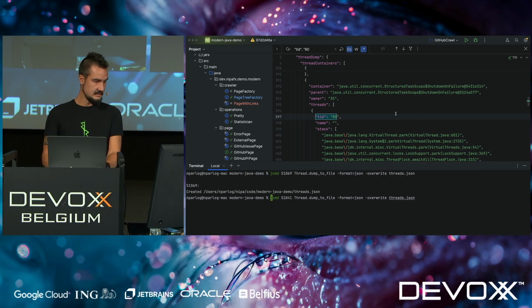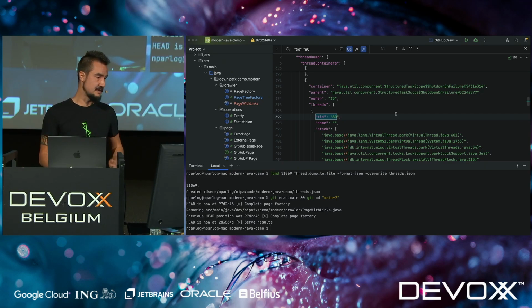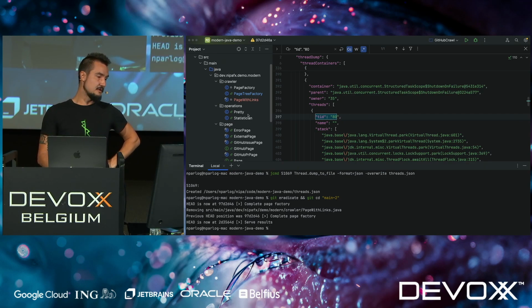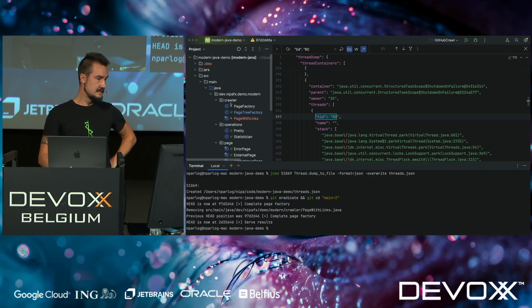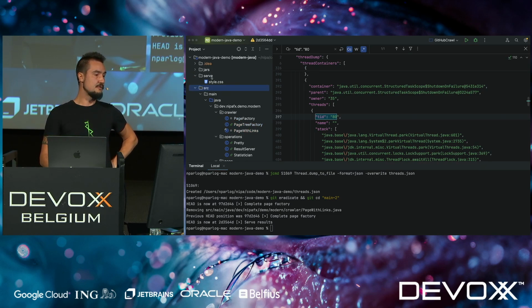What comes next is usually the part where we create text blocks and string templates. And as I mentioned before, we're going to skip all past that because the string templates are out and text blocks are boring. What I want to show you instead is that we now have, there we go, a new folder here, which is a style CSS. Why do we have a style CSS?